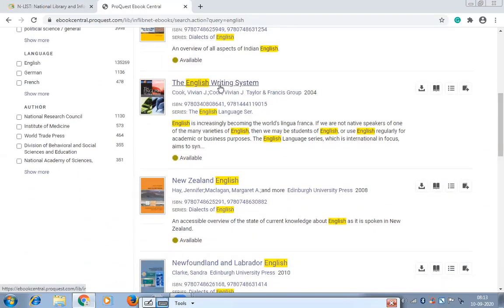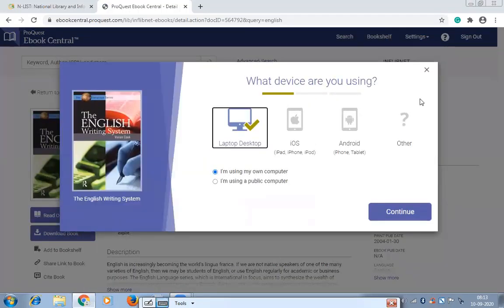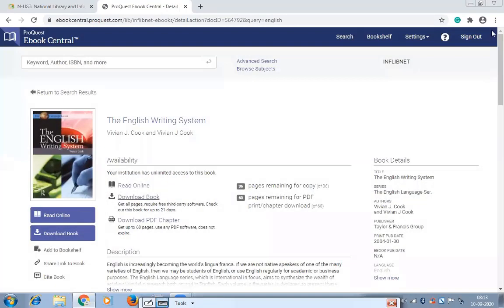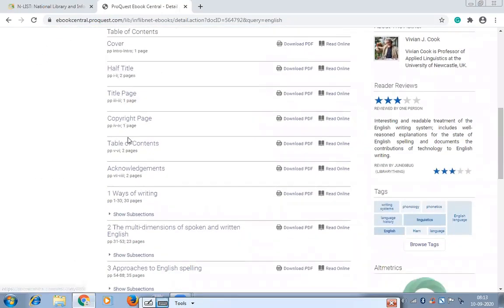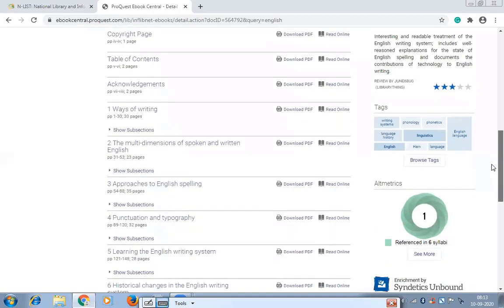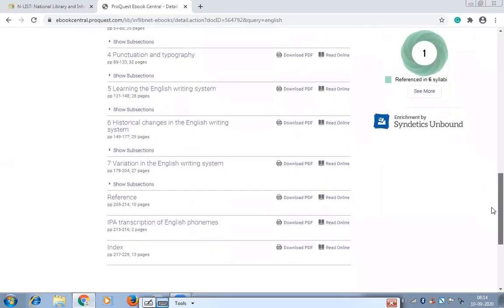If you click on the title of the book, it will take you to that book's site. From here you can download the whole book, or read online. Anyway, I don't want to download now, I just want to show you. And these are the chapters. So you can use this site to learn more about English.